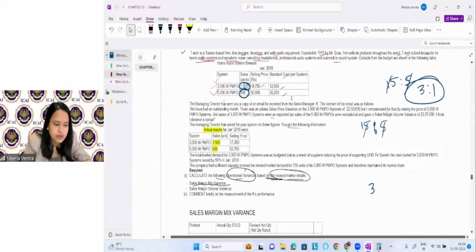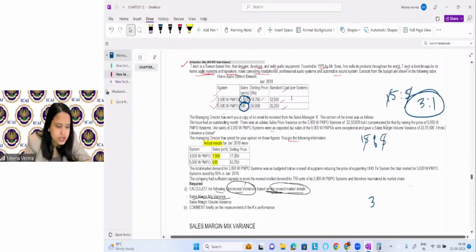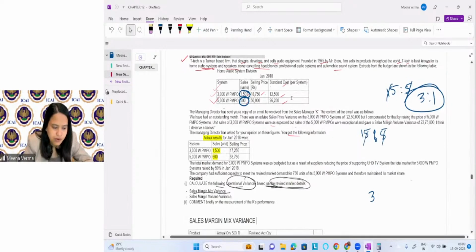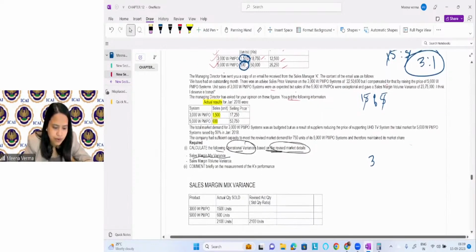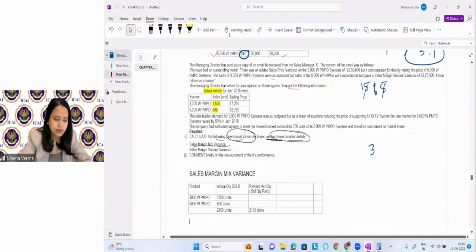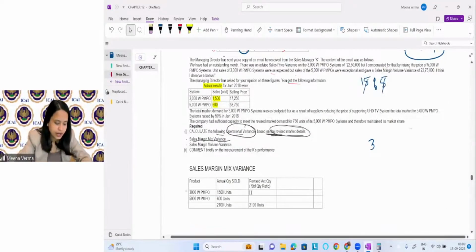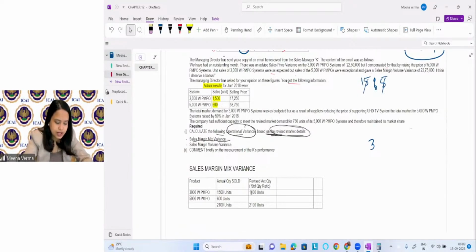So what we will do, we will allocate this cost to the revised quantity here, and it will be coming as 1400 units, and it will be coming as 700 units, right?